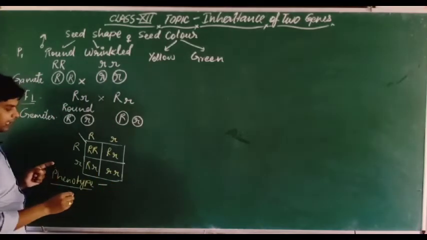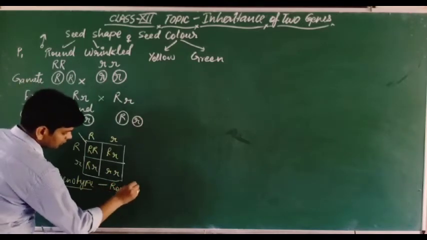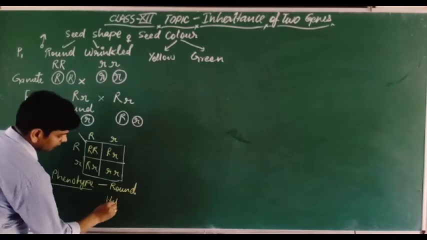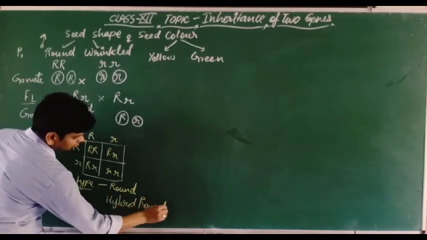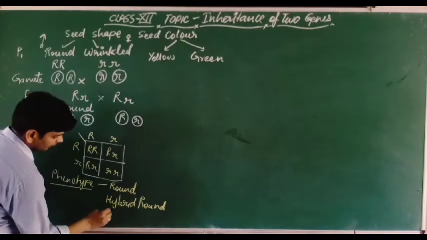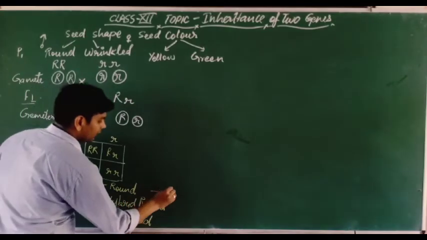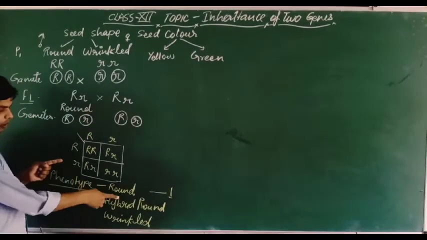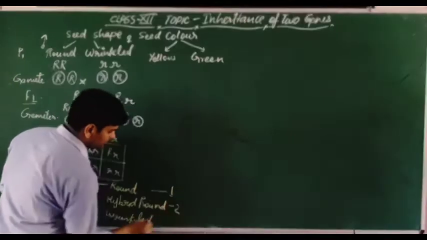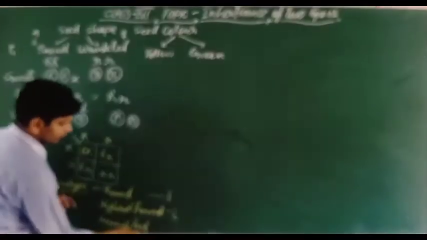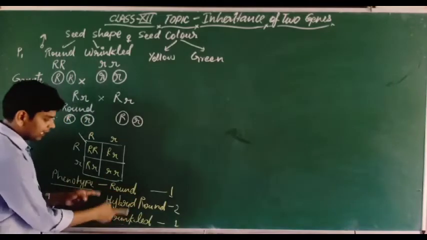Three types of combination we are getting. First is round, second one is hybrid round, and third one is what? Wrinkled. So we are looking here, one is round. This is the pure round, one pure round, and two are the hybrid round. So these are two hybrid round, and one is what? One is wrinkled. So that is why this is the genotype we are taking.